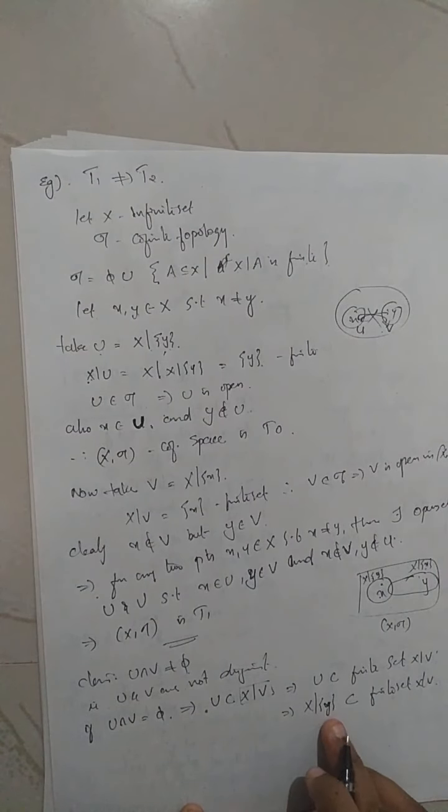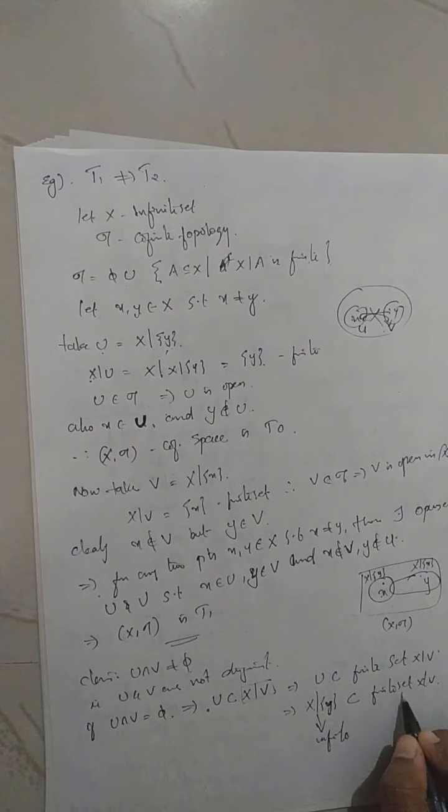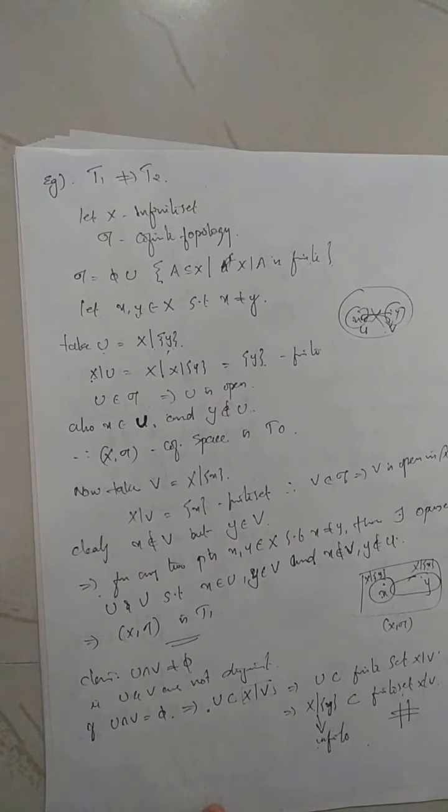What is X minus {y}? X is an infinite set, so an infinite set minus a singleton element y is again an infinite set. If you delete one element from an infinite set, it remains infinite. So this is an infinite set which is contained in a finite set. Is it possible? No, that is a contradiction. An infinite set cannot be contained in a finite set.